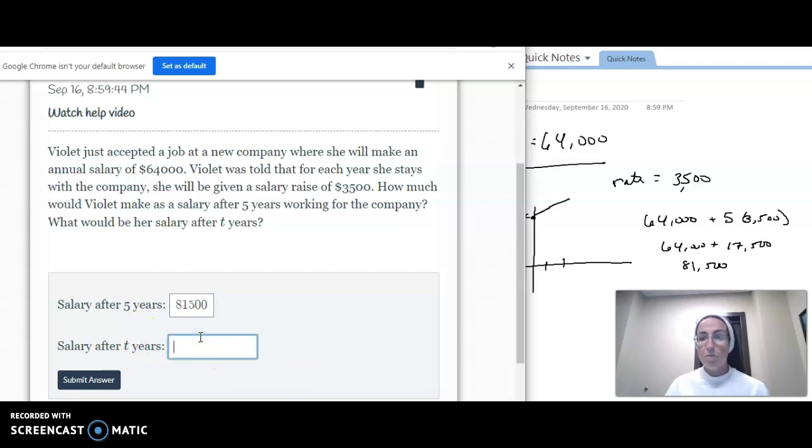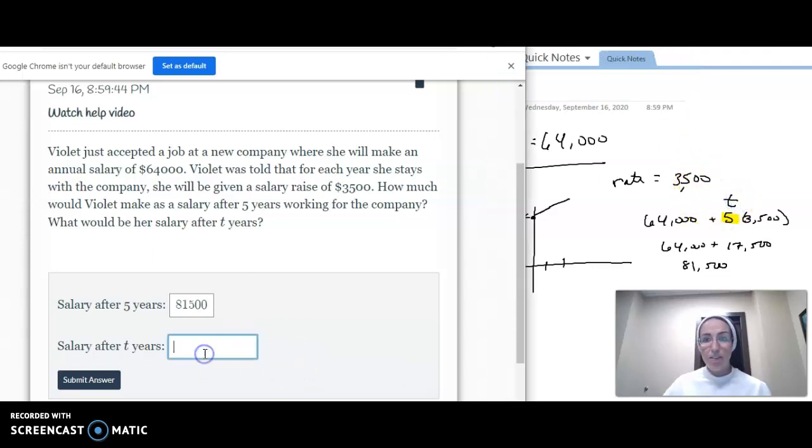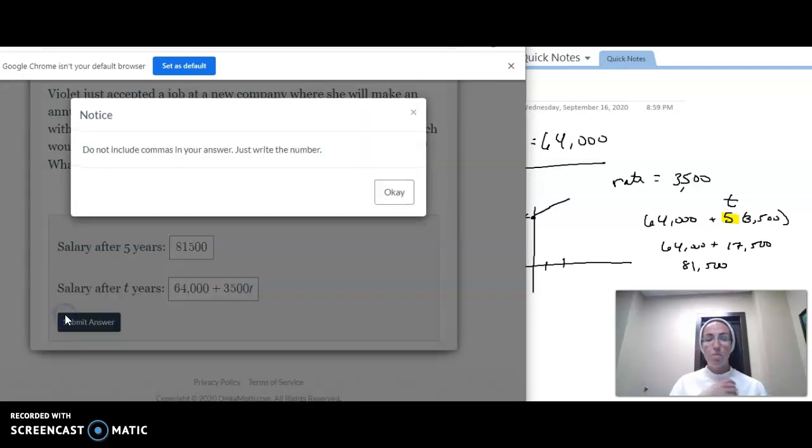After t years, well, we'll just replace this number 5, because that was arbitrary. If we make that a t, then I could put any amount of years, and I would get what her salary should be. 64,000 plus 3,500 t. Okay, I hope that's right.